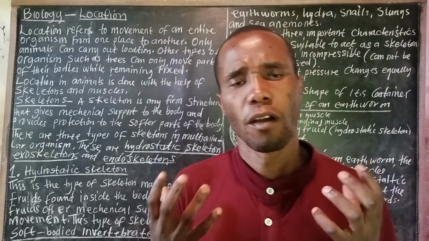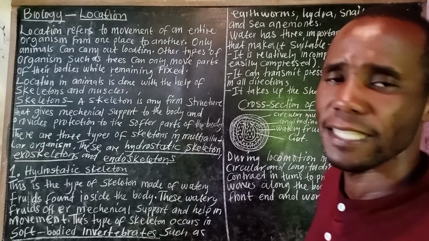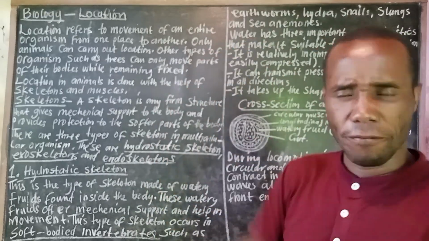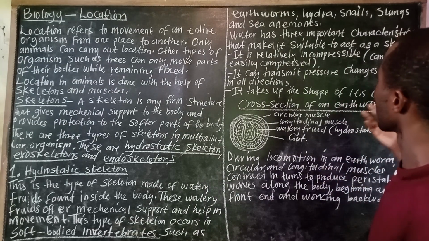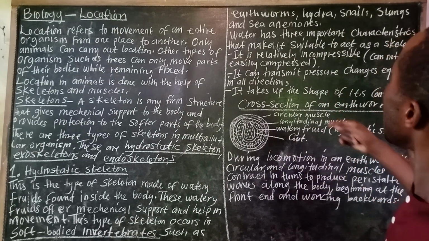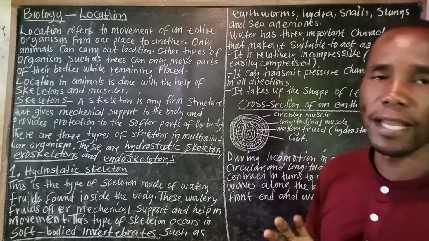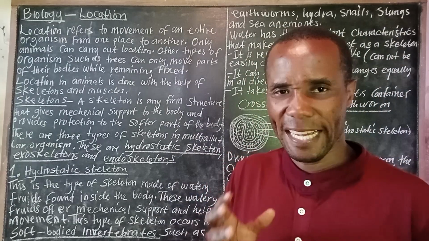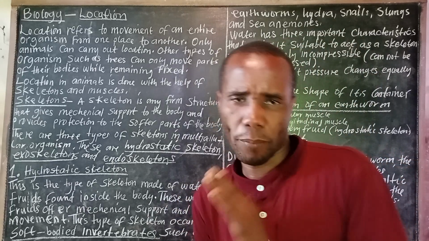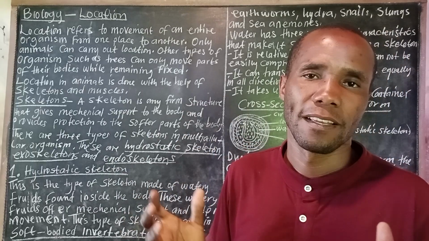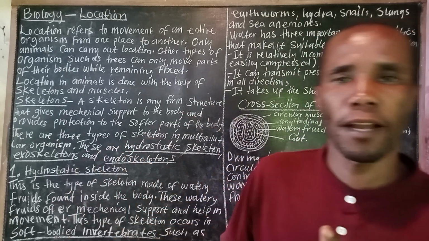body. So now, I want to look at three important characteristics that qualify it to be a skeleton. One of them is that it is relatively incompressible, cannot be easily compressed. So water is relatively incompressible. That means it can be compressed, but not easily. And that characteristic has qualified it to be what?